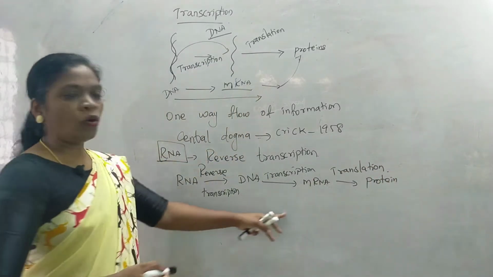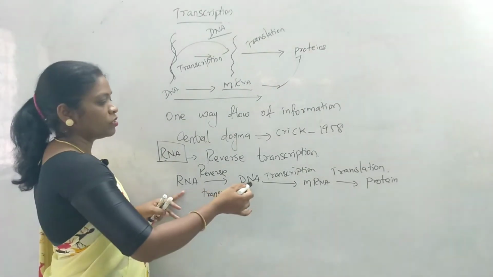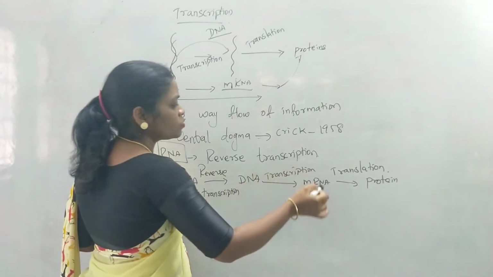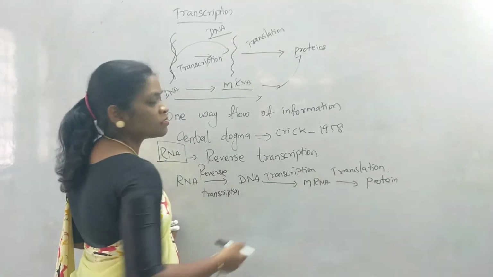So here the flow of information is reversed, where the RNA transcribes a message into DNA by means of the reverse transcription process, and DNA gives a message to the mRNA by means of again a transcription. From mRNA it produces protein.